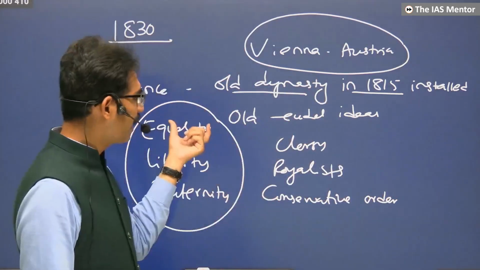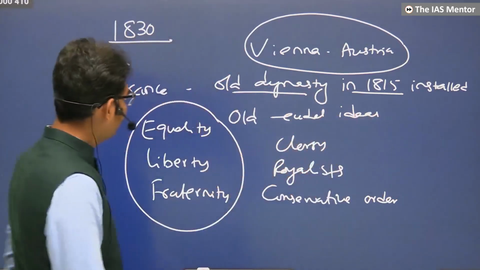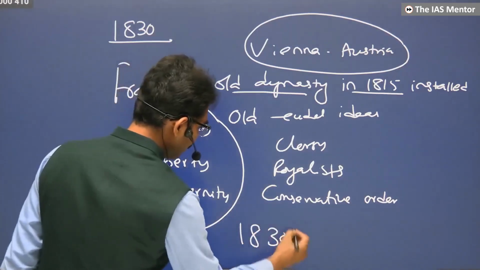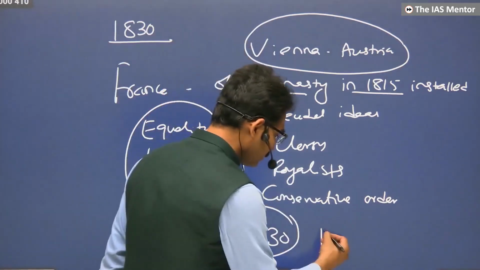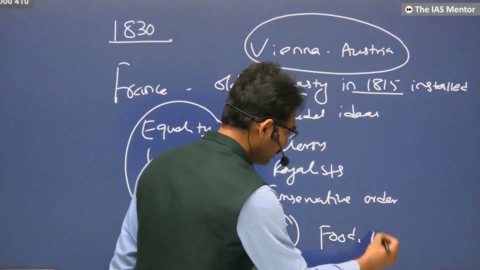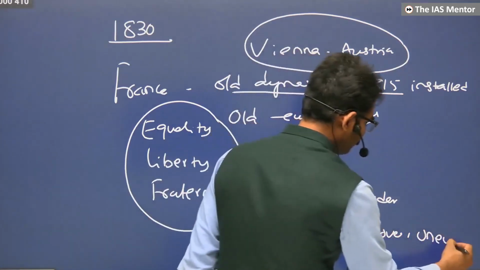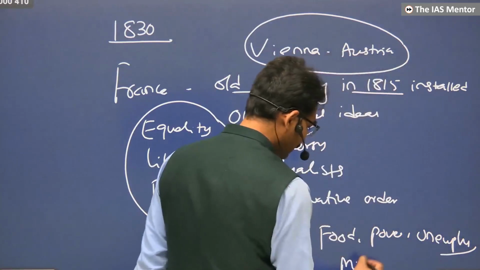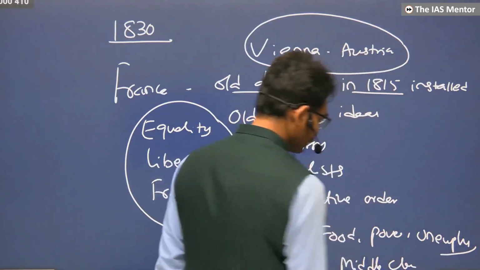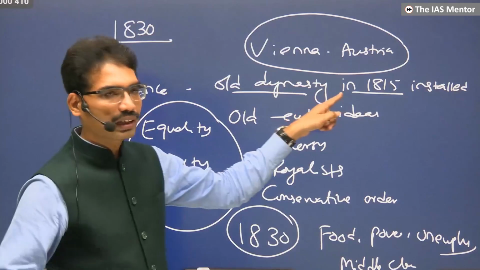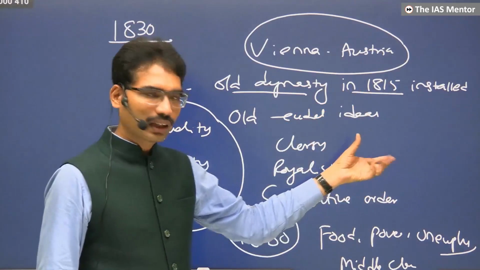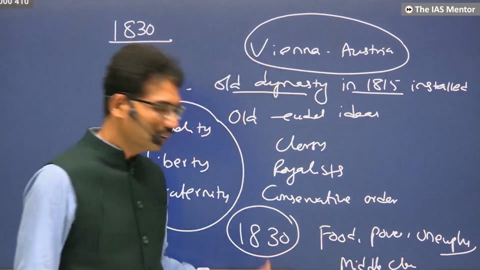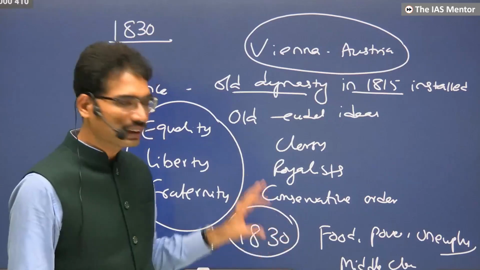Once again, people had seen the freedom. They were waiting. That opportunity came in 1830, when freedom was curtailed, and once again there were problems of food, poverty, unemployment. The middle class, who were rising, could see they had enjoyed the revolution, but in 1815 they reversed the revolution. They wanted to continue the revolution. In 1830, they revolted. The king was removed.